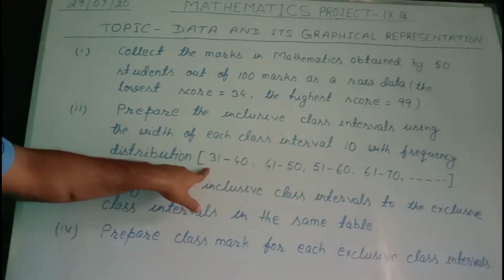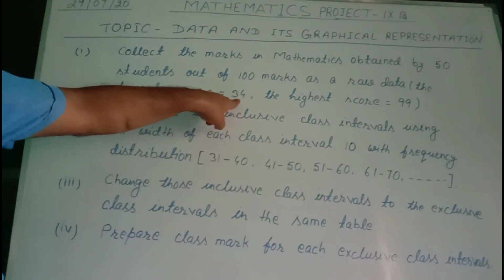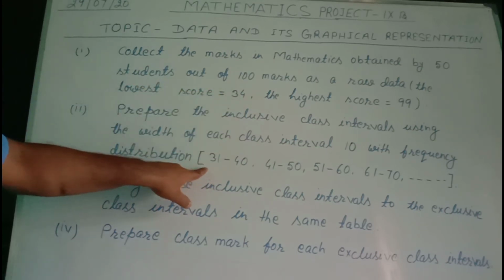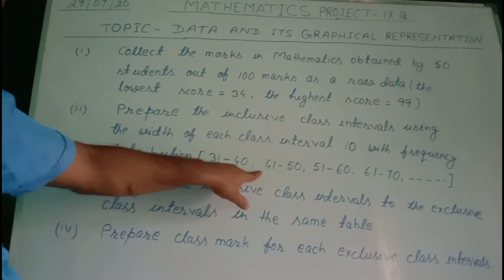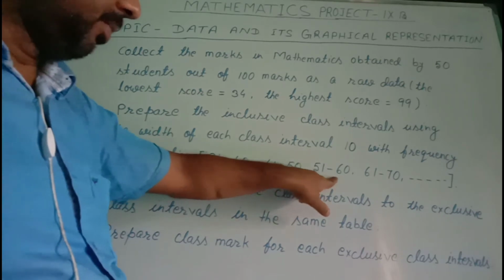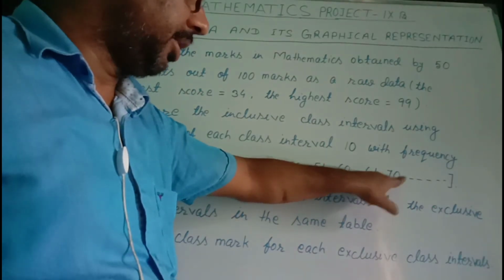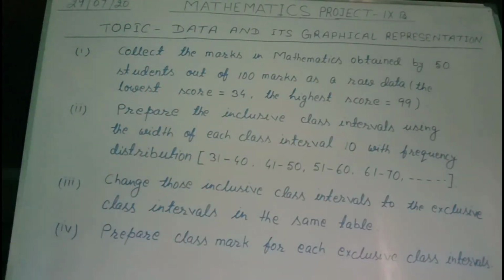For example, suppose your lowest marks is 34, so you will start from 31 to 40, 41 to 50, 51 to 60, 61 to 70 and so on.